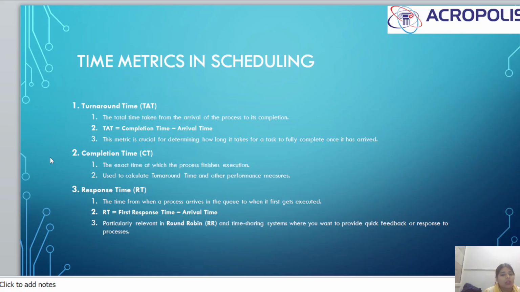The second one is completion time, the exact time at which a process finishes execution. Completion time is used to calculate turnaround time and other performance measures. The third one is response time, the time from when a process arrives in the queue to when it first gets executed. The formula for response time is first response time minus arrival time. It is particularly relevant in round robin and time sharing systems, where you want to provide quick feedback or response to a process.